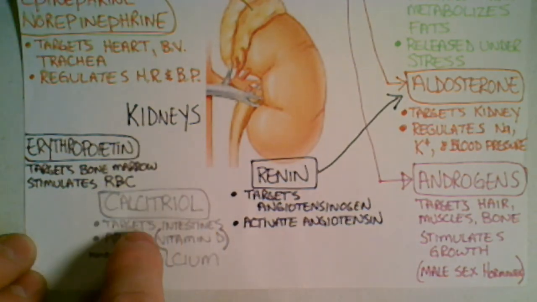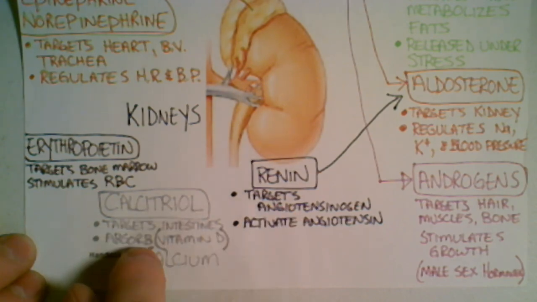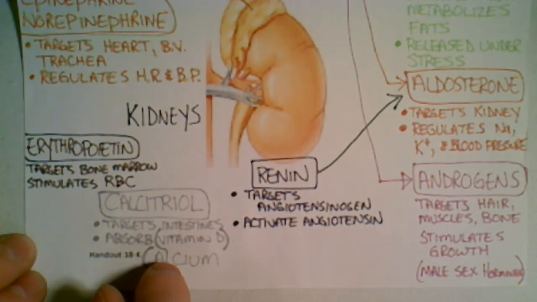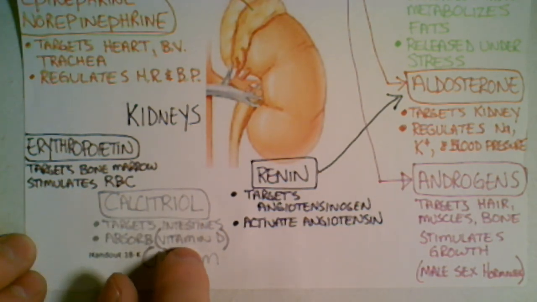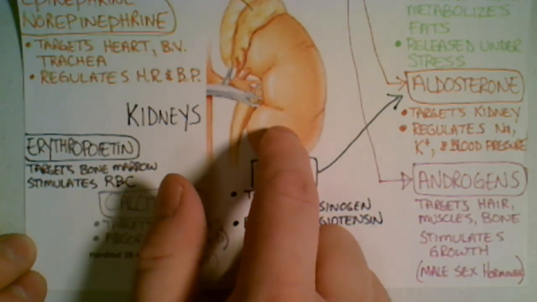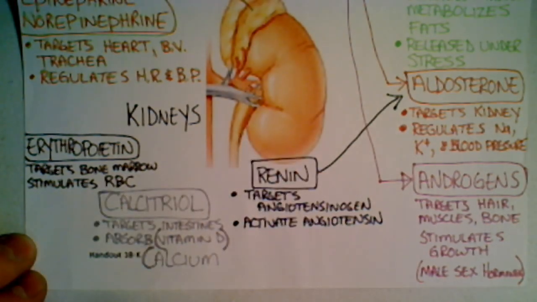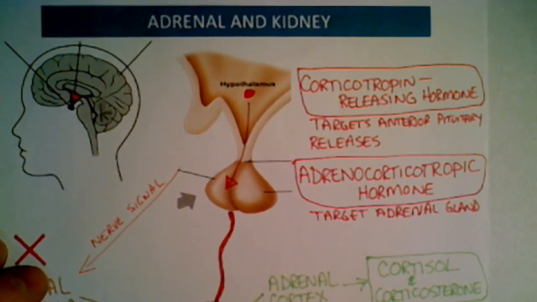And then finally, the kidneys produce calcitriol. And if you remember, calcitriol is vitamin D. So our kidneys can secrete and release calcitriol. It targets our intestines to help us absorb calcium. So calcitriol, I think I mentioned this actually a week or so ago, is vitamin D. And so you can't absorb calcium without vitamin D. Our kidneys make some of this. Pretty cool. Okay, so that takes care of our adrenal glands and our kidneys.